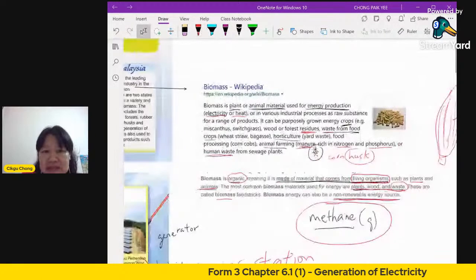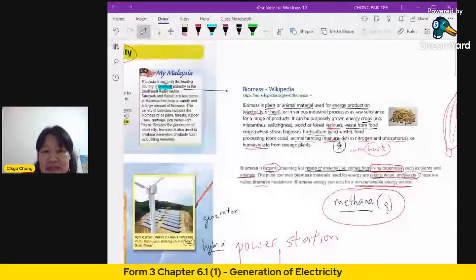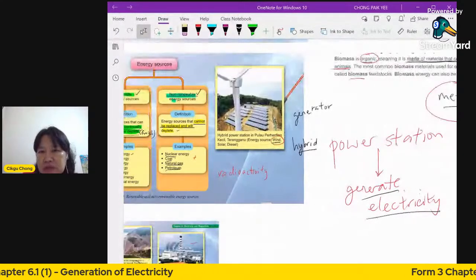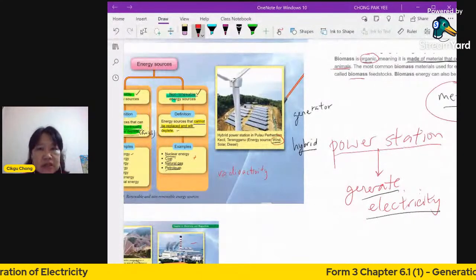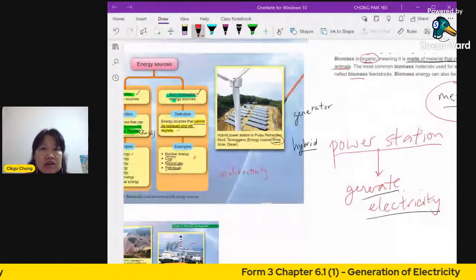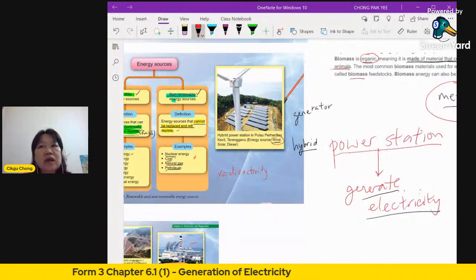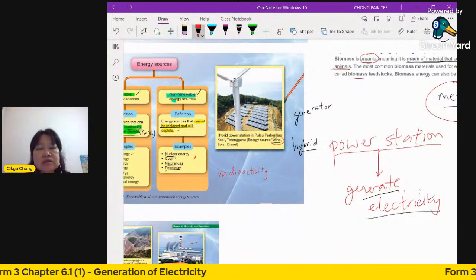Okay, now we look at all these pictures here. These are examples of power stations. So what is a power station? A power station is a place where you make electricity. We make electricity on a large scale because you have so many humans in Malaysia here. You need a lot of energy, right? Because it's so simple nowadays.